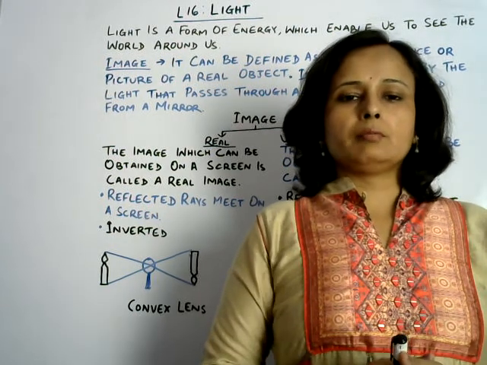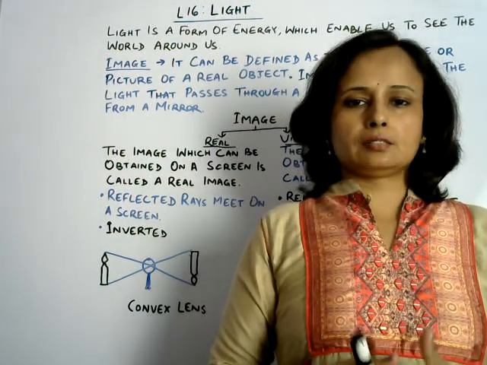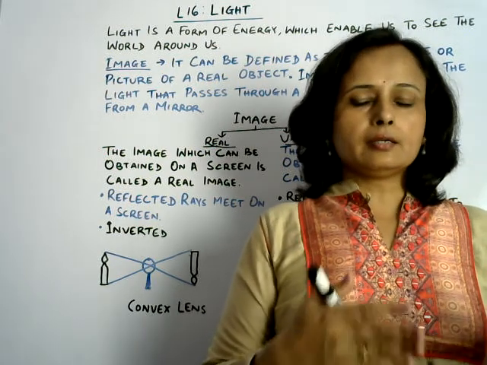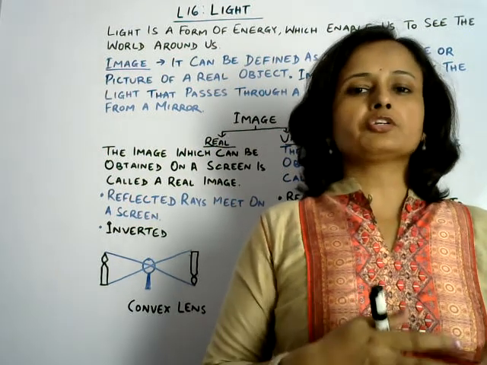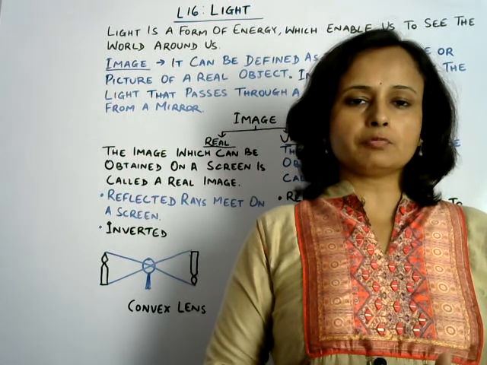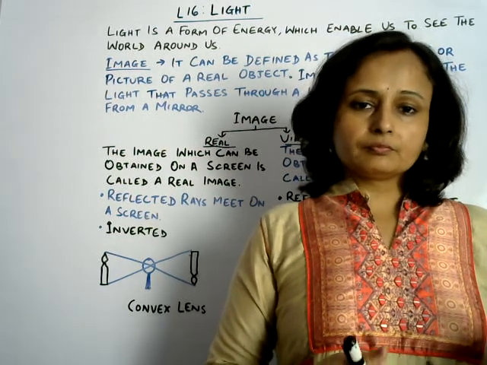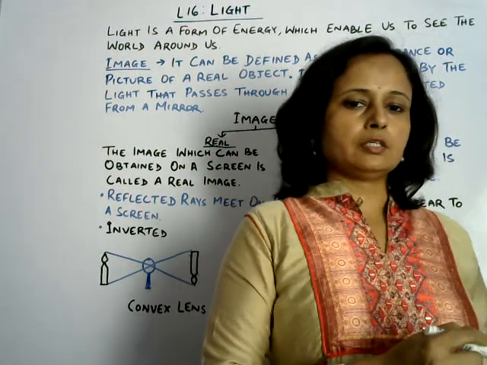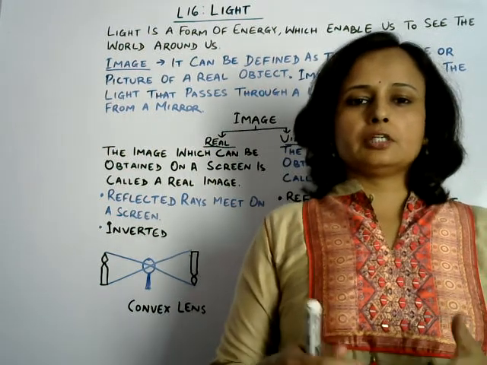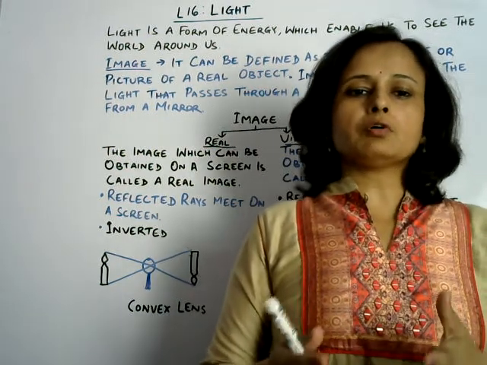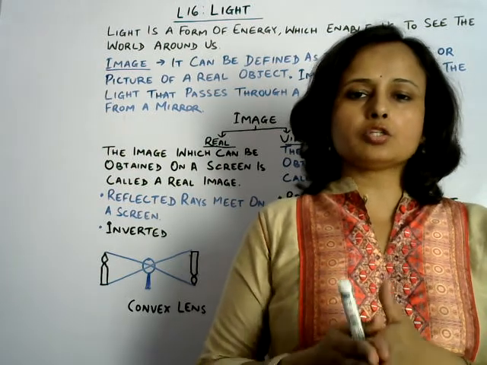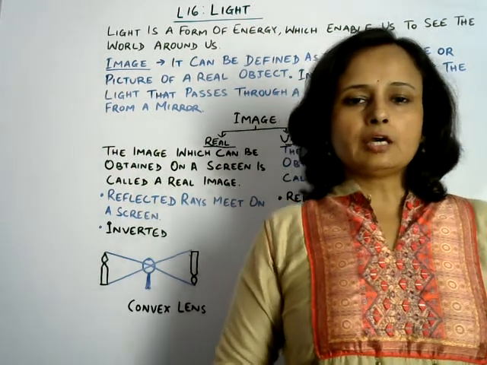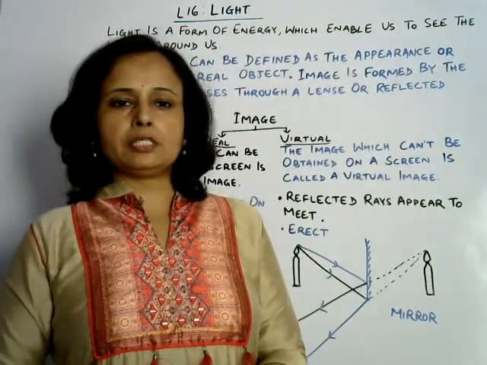Or the rays can pass through a lens, that is a convex lens, and meet at a certain point on a screen, then a real image is formed. So a real image is always inverted. Wherever a real image is formed, it is definitely formed on a screen, so it is always inverted, that is upside down. Now let us discuss virtual image.